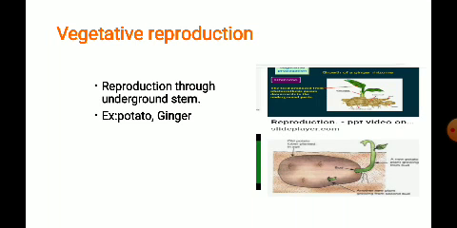You can also observe it in banana, children. Like banana, ginger and potato, a new plant can be grown from the underground stem. In these plants a part of the stem is present underground, and it grows and develops roots and shoot to make a new plant. So this is reproduction through underground stem.